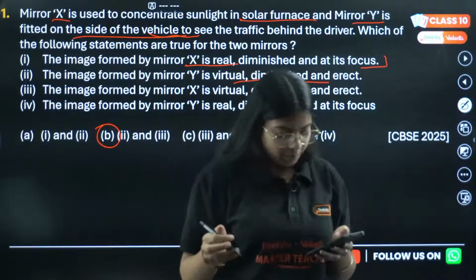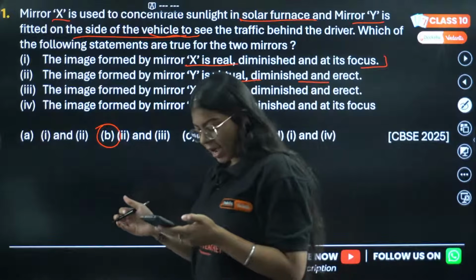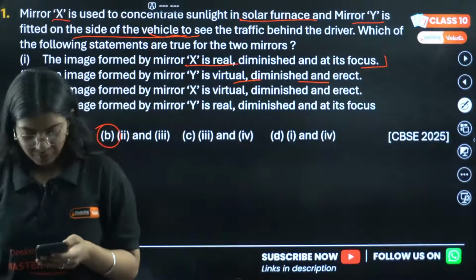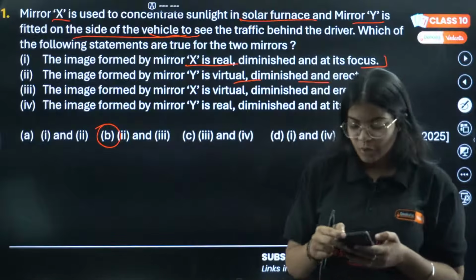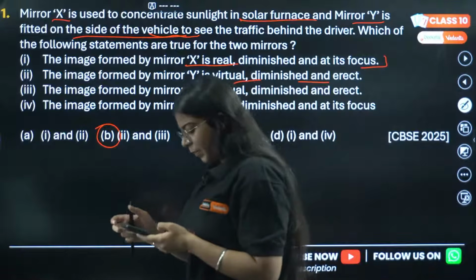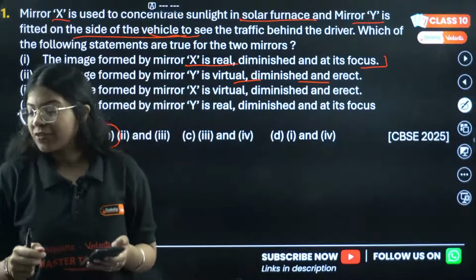Let me know in the comment section guys. Hi Aarti. So we have started this first question. Read it and let me know in the live chat.